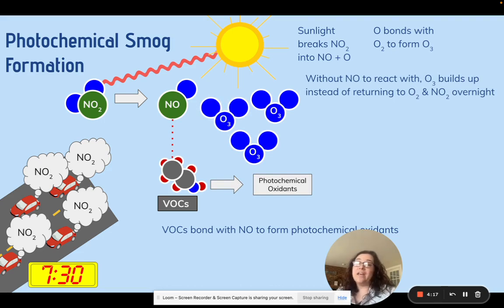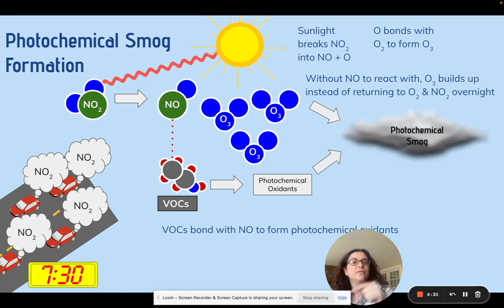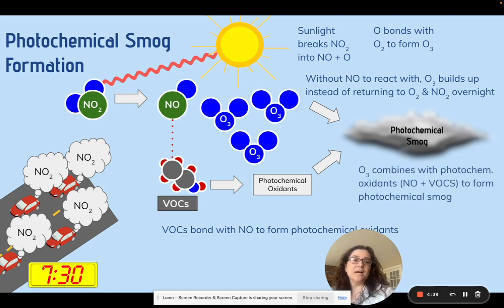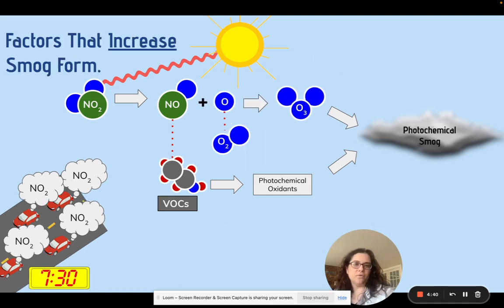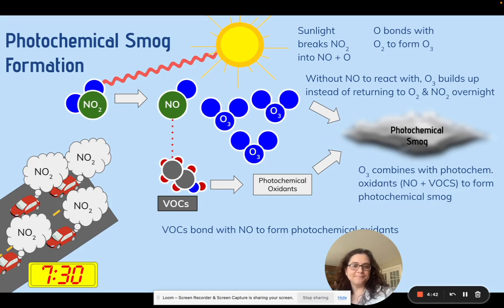If we didn't have NO, we would just have this ozone buildup, and overnight it would go back down. Now, again, ozone is damaging in and of itself, but it would just go back and forth naturally. Because we have those VOCs that can convert that to the photochemical oxidants, that's when we get smog, okay? So you need to have those VOCs there in order for photochemical smog to happen.